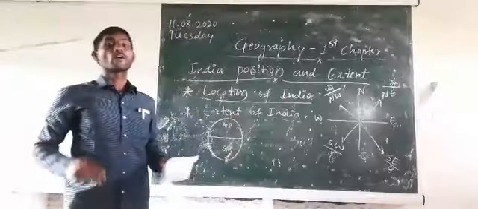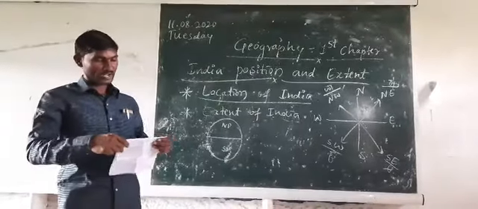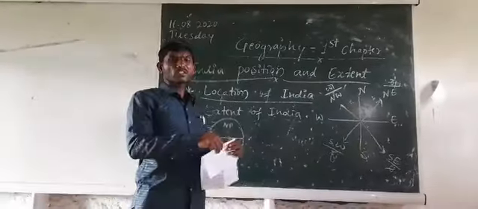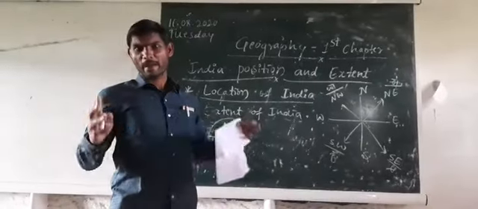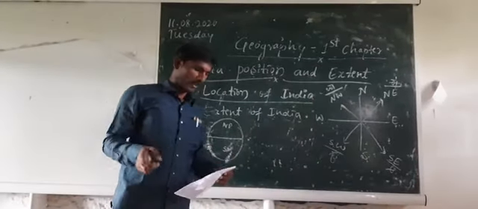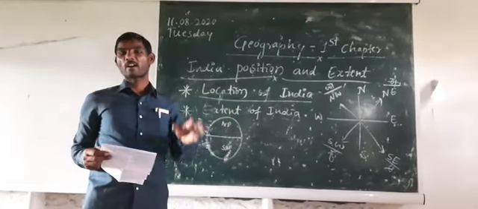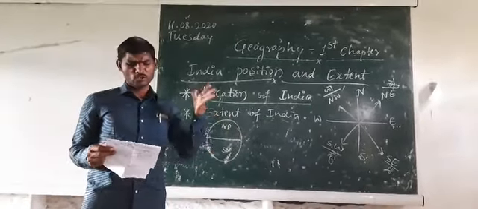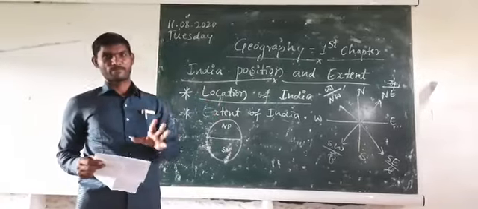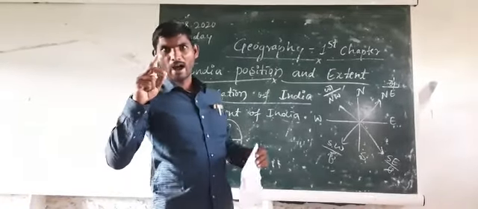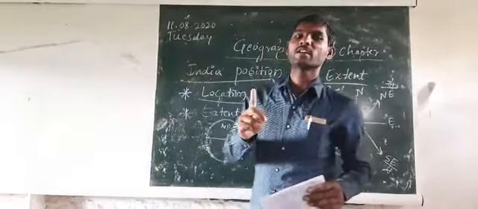The second point: when we look at the Asian continent map, India is a peninsula country, so it is situated in South Asia. Have you understood? I clarified two points here.